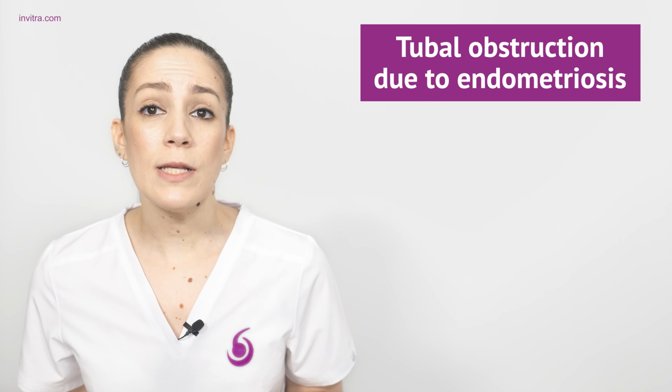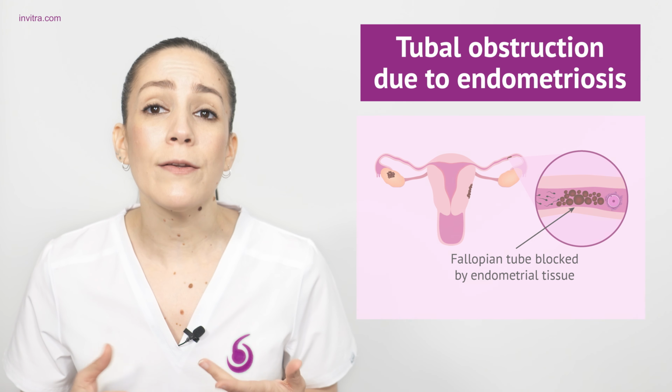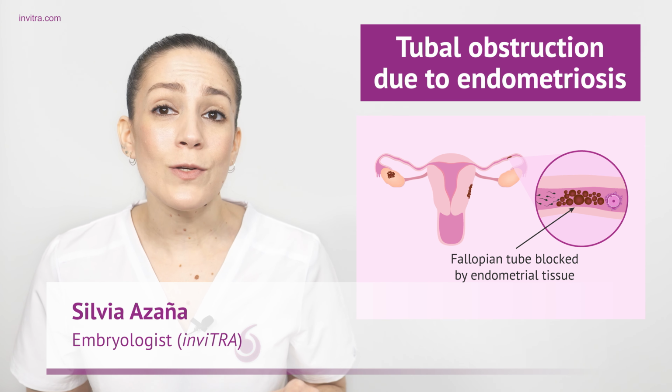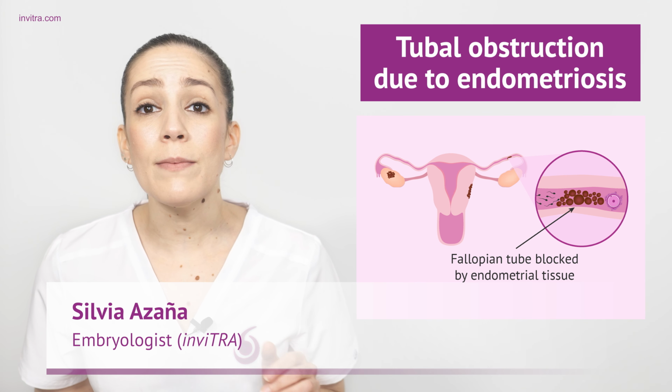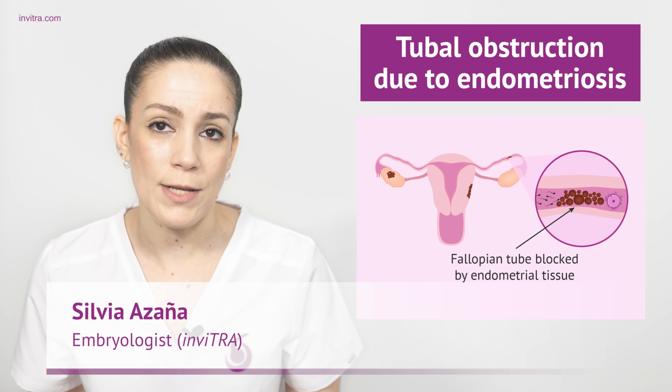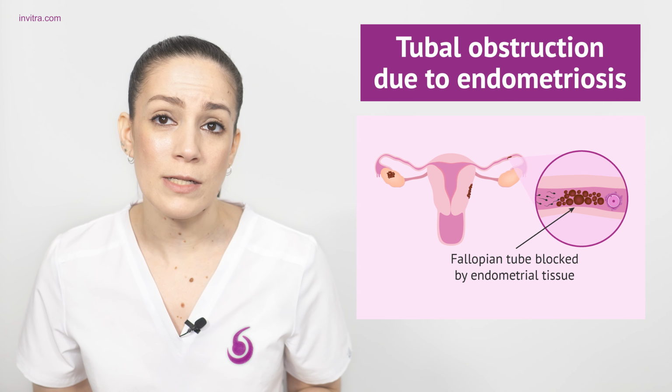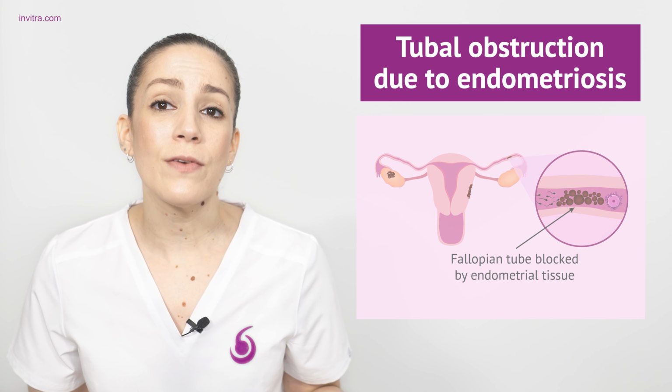When endometriosis is present in the fallopian tubes, it interferes with the ovarian permeability. This condition makes the passage and transport of the egg through the tube impossible when it is released from the ovary. In the same way, the passage of the spermatozoa would also be impeded, which means that fertilization cannot occur.